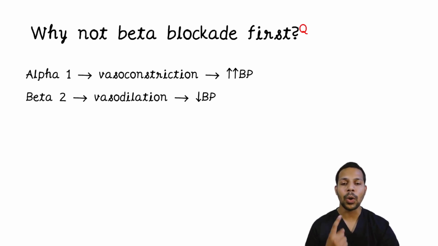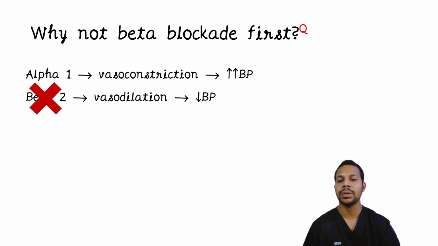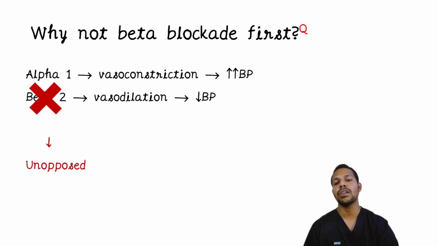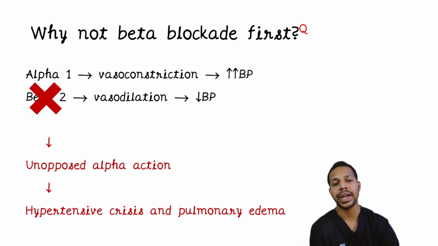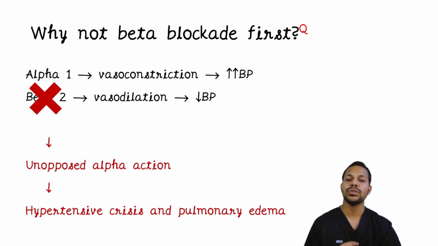So when you block the beta receptors first, what will happen? This unopposed action of alpha receptors will lead to severe hypertension or the hypertensive crisis and can lead to pulmonary edema as well. That is why we have to first block the alpha receptors. So when you block the alpha receptors, this vasoconstriction is relieved and the patient will have vasodilation. Then you can also block the beta receptors.